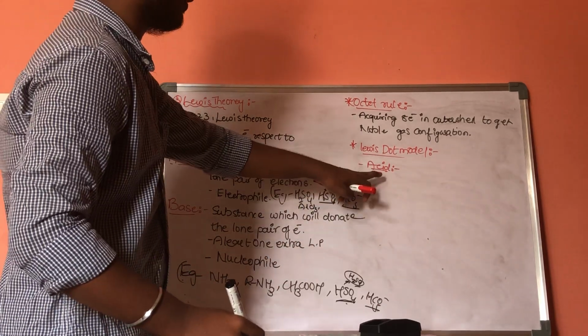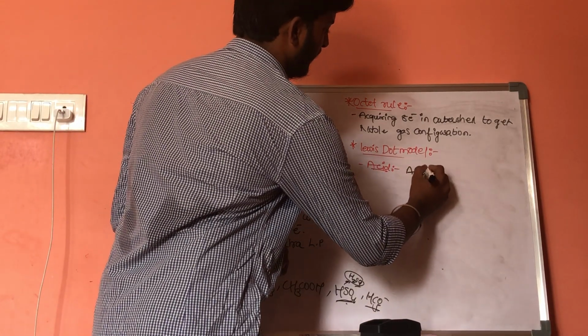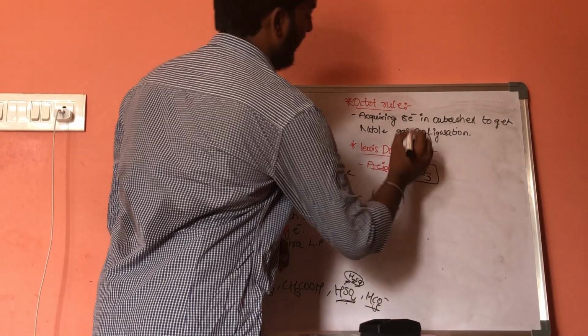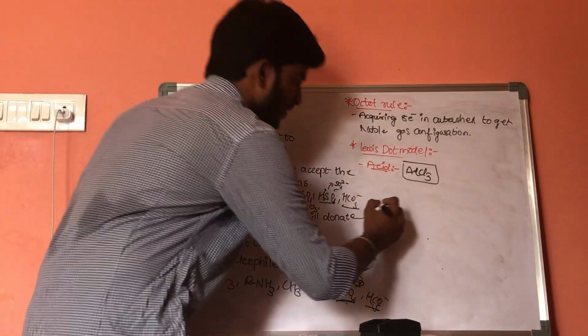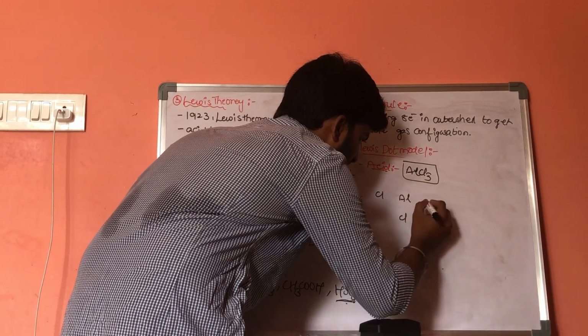Now we study the acid by taking the example AlCl3. By drawing the structure of AlCl3: Al, and Cl, Cl, Cl.